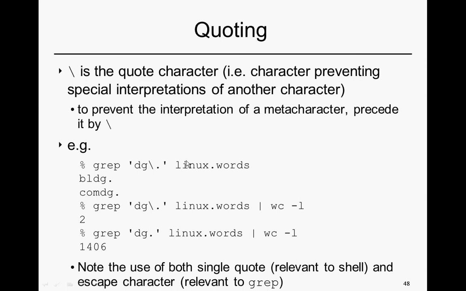So if we look in Linux.words, again, if we're in the right folder for that, I described that earlier, it'll find two words, for example, with DG followed by a dot, anywhere in the line. So here, building, I don't know what that is called, communication dialog, I don't know. So there's two of them, and meanwhile, if we look for DG dot, in other words, something which has the character sequence DG and then some particular single character, there's 1,406 of those, so there's a lot more.